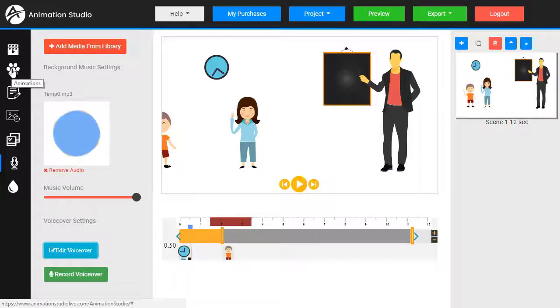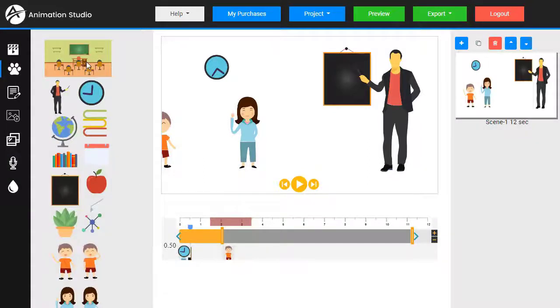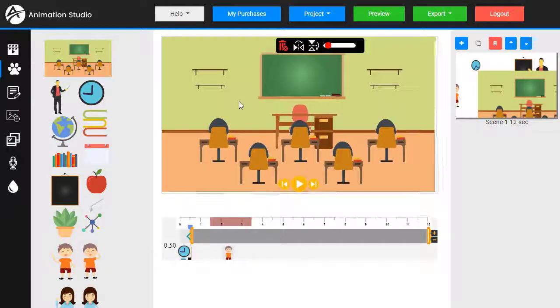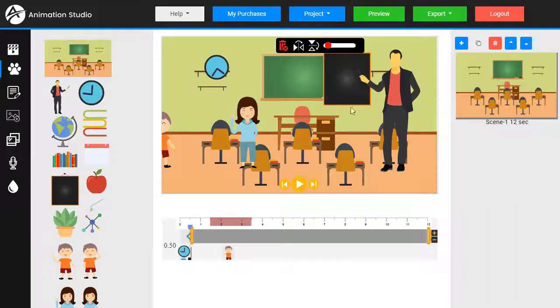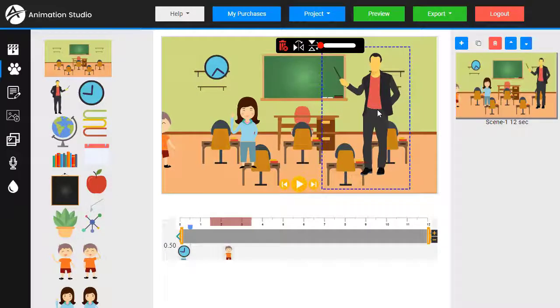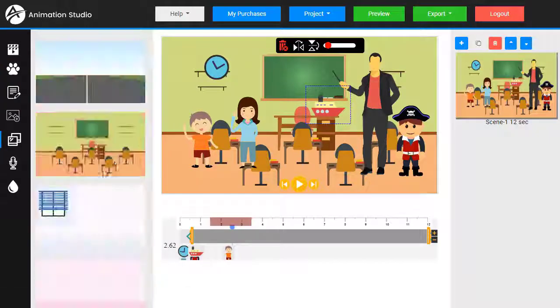If we come back into the animation sets, you can see it comes with a background. Click on this. We need to send this to the back. Now we can get rid of this blackboard since this already has one. We just click on it, hit delete. Let's move them over a little bit. There's also a special section just for backgrounds and an upload option. So we could upload an image, transparent PNG, background, logo, anything extra that we want to add to our scene.